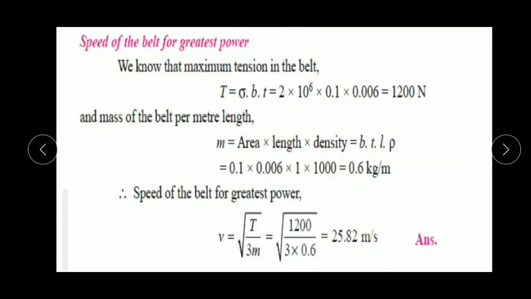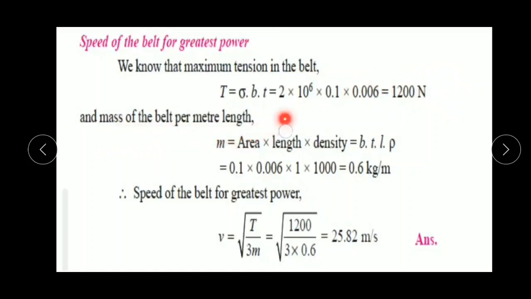We know that maximum tension in the belt, T equal to sigma into B into T, which is equal to sigma as 2 into 10 to the 6 into B as 0.1 and T as 0.006, which is equal to 1200 Newton.